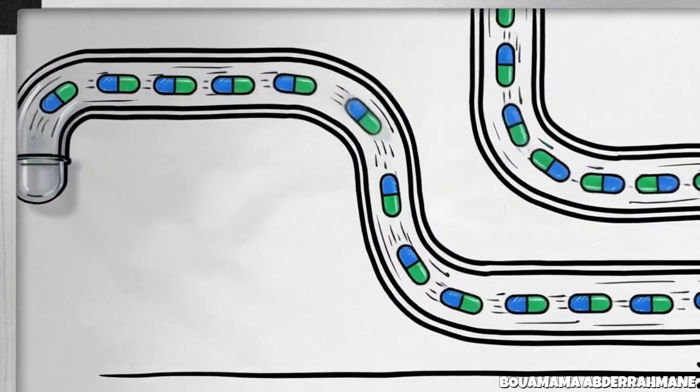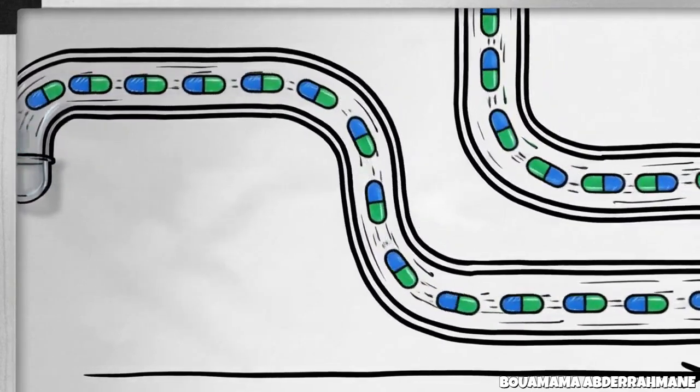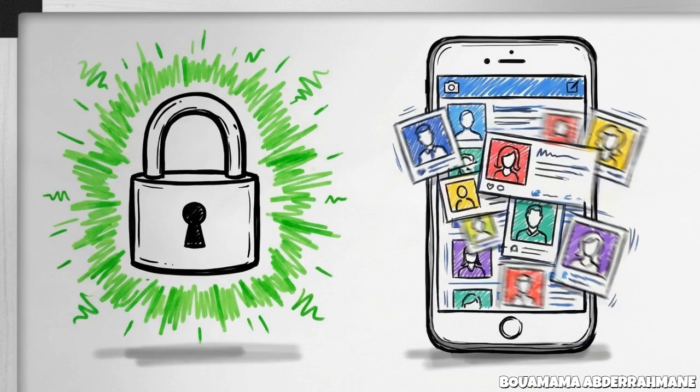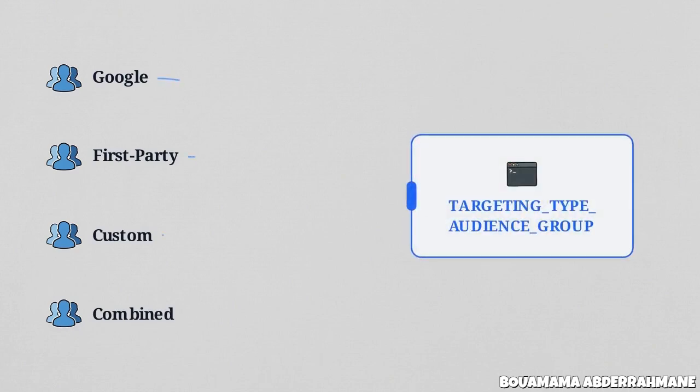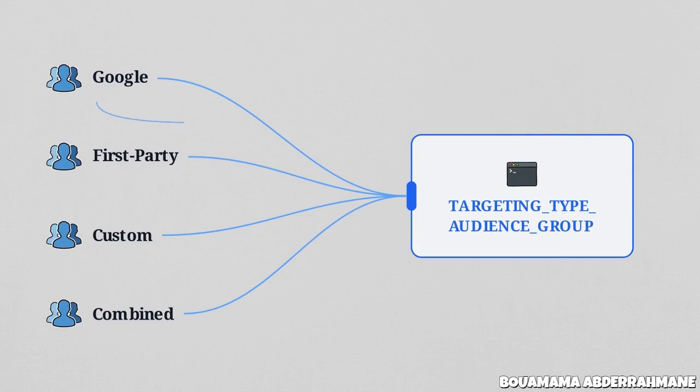Technological and social shifts, specifically the evolution of data privacy laws and Gen Z's shifting media habits, directly impact the API's audience architecture. This illustrates the 4 audience types accepted by the API: Google, first-party, custom, and combined audiences, all feeding into a single targeting type audience group as privacy standards shift. Targeting options deprecate, for example. Extended demographic audiences are no longer fully supported and cannot be assigned.